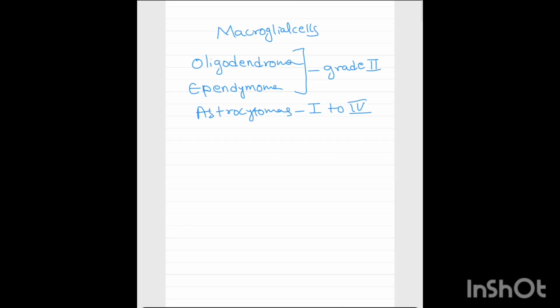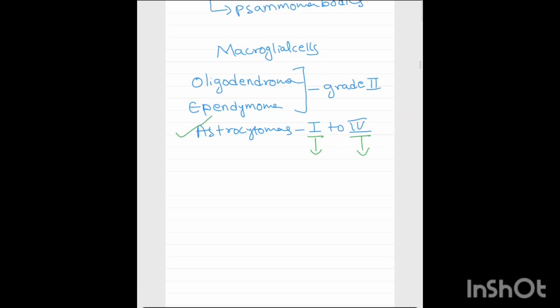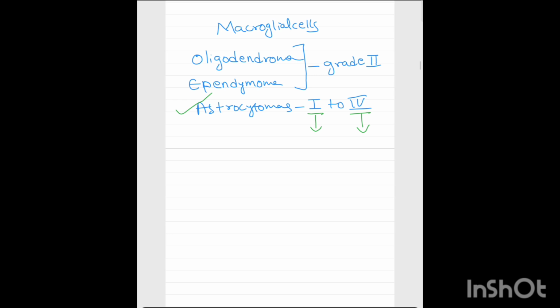Now we completed astrocytomas, that is astrocytic tumors: grade 1 juvenile pilocytic astrocytoma and grade 4 glioblastoma multiforme. We are discussing the macroglial cells. Microglia does not give rise to tumors.